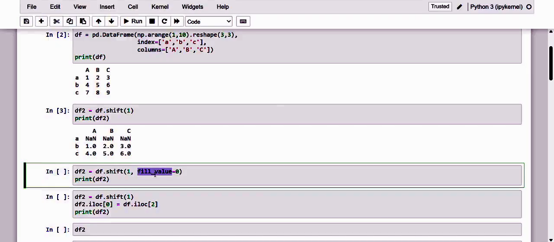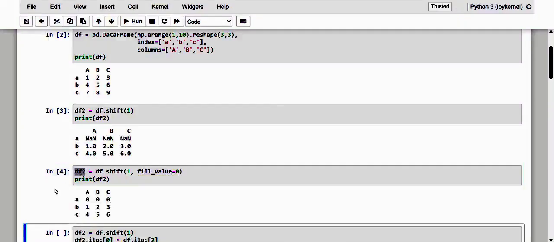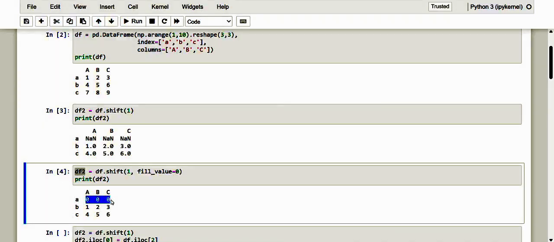Here, dear friends, we have assigned 0, and kindly note what happens in df2 now. So kindly see here, yes, it has been filled with 0. And dear friends, as you see from the result, the elements left empty due to the shifting are now set to 0.